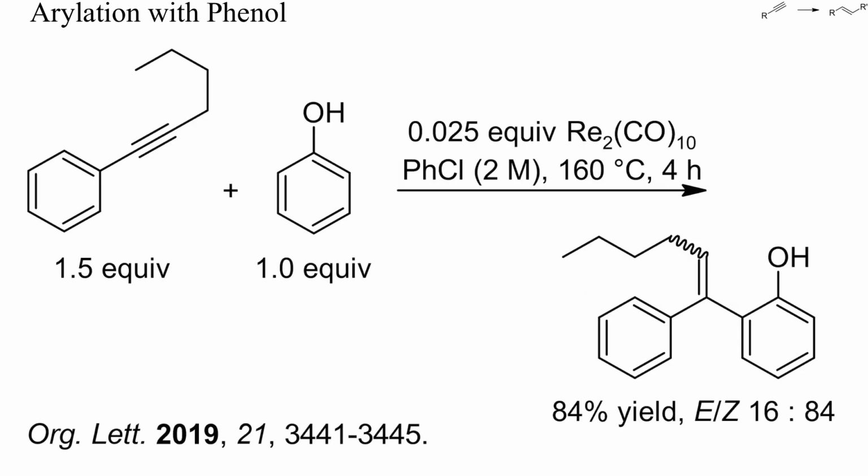Similarly, also phenols can be vinylated with alkynes. Here, the reaction was catalyzed by rhenium carbonyl, but required a rather high temperature. Yield and regioselectivity were high, but not the stereoselectivity.